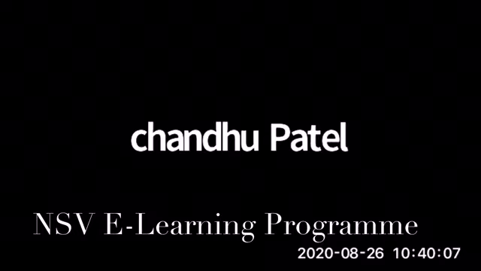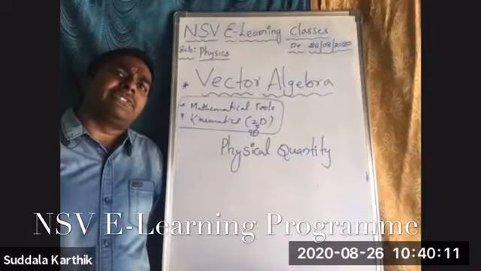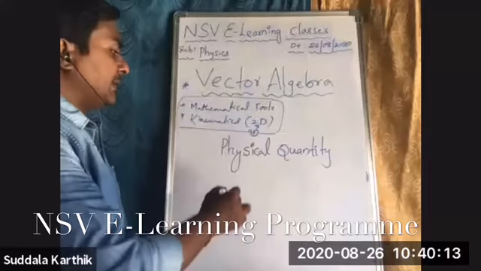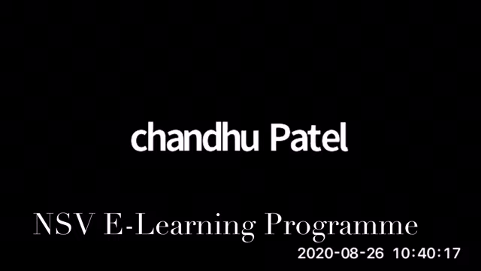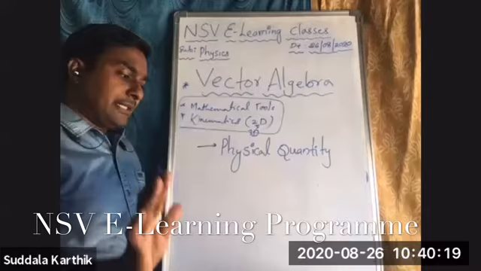The quantity which can be measured physically, sir. That's it. The quantity which can be measured physically is called a physical quantity.